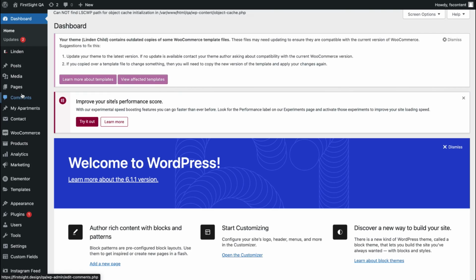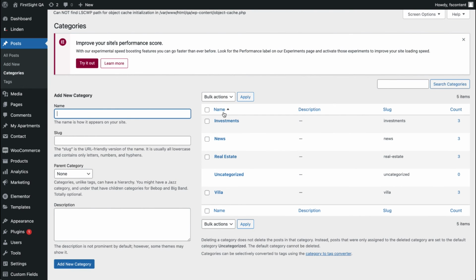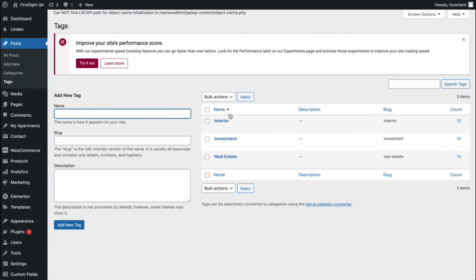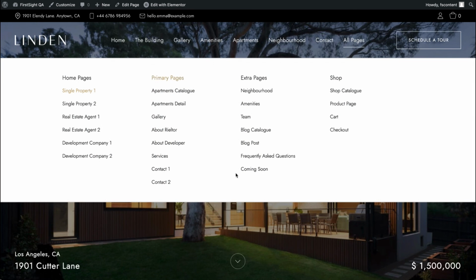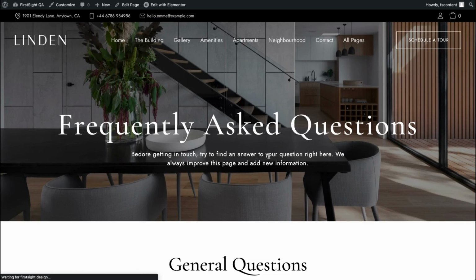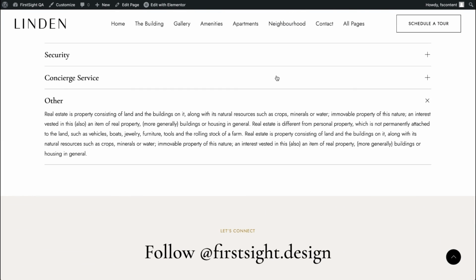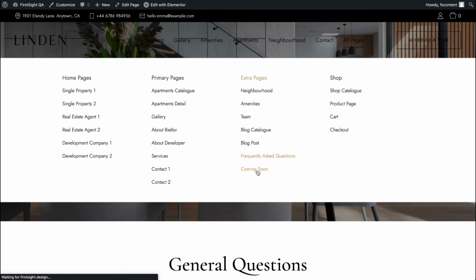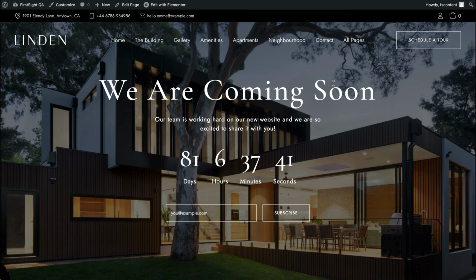Those categories are added in the admin panel. So go to your admin panel, Posts, and you'll see here Categories, the list of all categories available. You can delete them. You can add a new category simply by providing a name for that category and clicking the button add new category. And same for tags, a list of tags, and an option to create a new tag. Let's go back to our website. We also have a frequently asked questions page, a pretty simple one, an accordion, and we have a coming soon page here.